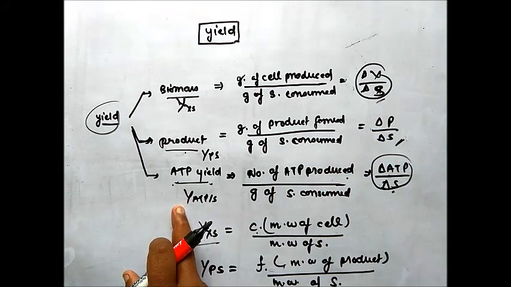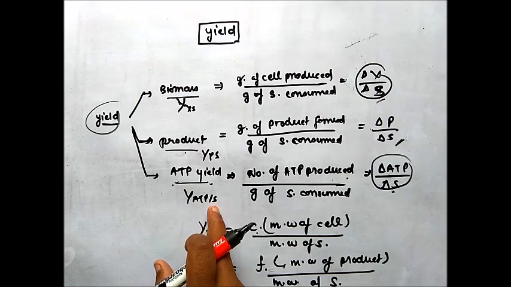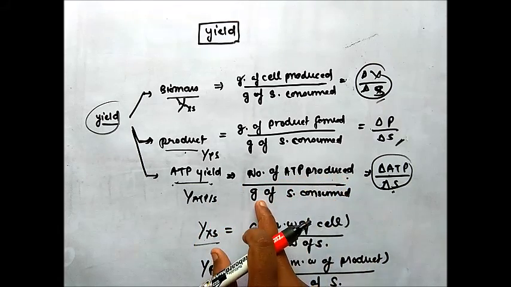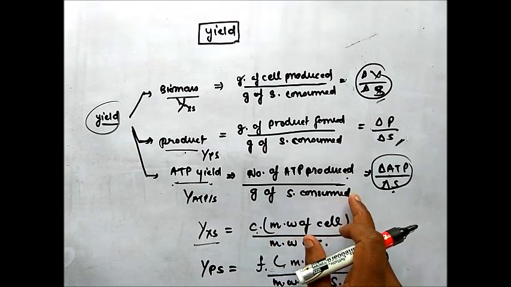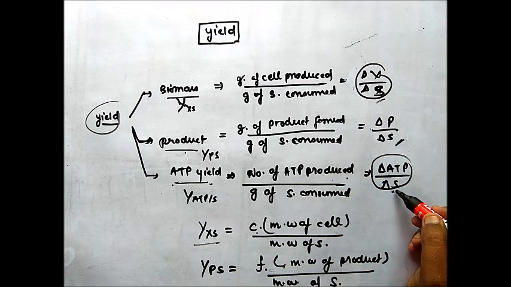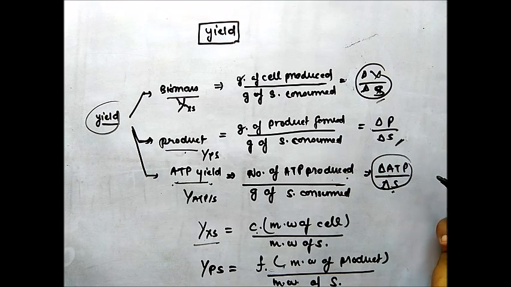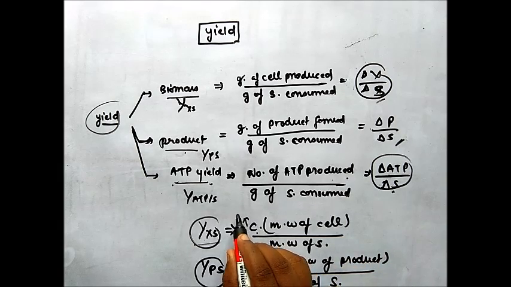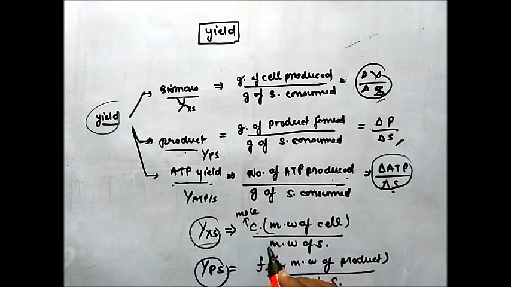ATP yield is denoted by YATP/S, and is calculated as number of ATP formed divided by gram of substrate consumed, or you can say change in the ATP concentration divided by change in the substrate concentration. Biomass yield and product yield can also be calculated with the help of these formulas, where C is the mole of biomass formed and F is the mole of product formed.